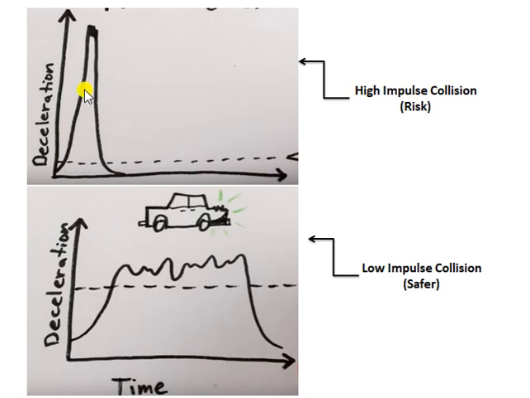So that means there will be a rapid decrease in the kinetic energy, which will lead to severe injuries in the passenger. But if the deceleration is gradual, not very fast as compared to the first case, the chance of injury would be decreased, and this will lead to a safer crash, or I can say this type of crash will be more crashworthy as compared to this crash. So you can have the idea of crashworthiness from this graph also.